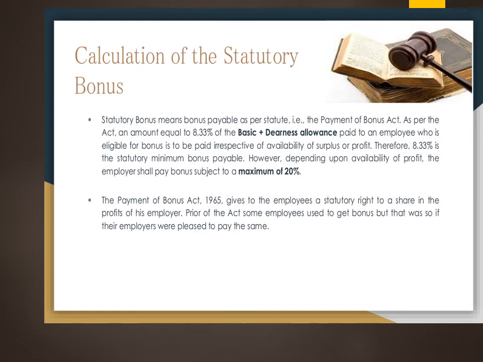Same way, this particular act, the 1965 Payment of Bonus Act, is giving the employees a statutory right. So this is a very important law which is giving a bonus to the employee. It is a statutory right of an employee to get a share in the profits of his employer. So before this act they used to get bonus, but the employers were just pleased to pay the same. But now it is a statutory right and they can claim, as I told you, the minimum is 8.33%, but it does not depend on whether we have profit.